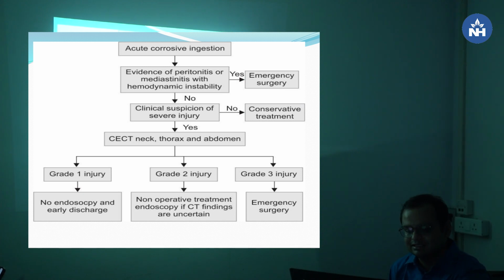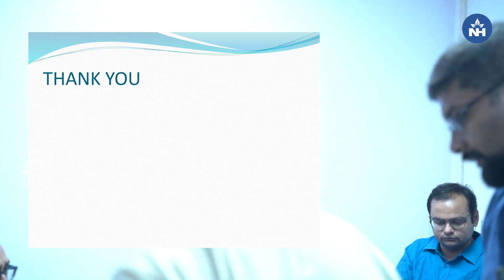So there is grade 1, grade 2 and grade 3. It is the CT scan grading. Grade 1 is a normal organ, grade 2 is post-enhancement after contrast, and grade 3 is no enhancement after giving dye. So grade 1 injury: no endoscopy and early discharge. Grade 2 injury: non-operative treatment, endoscopy if CT scan findings are uncertain. So in that case we have to go for endoscopy for grade 2 injury. Grade 3 injury: there is an indication for emergency surgery.